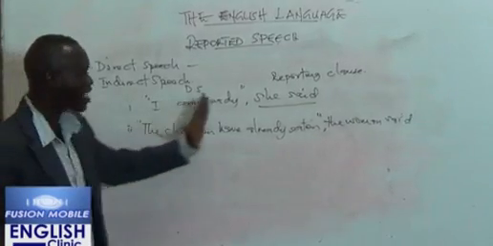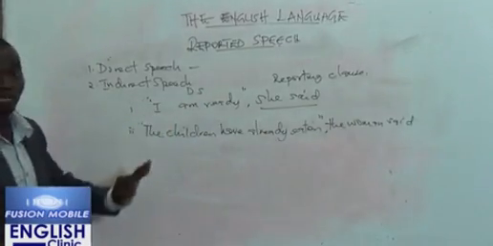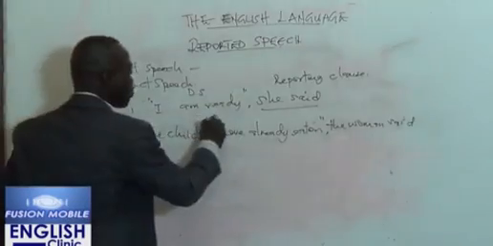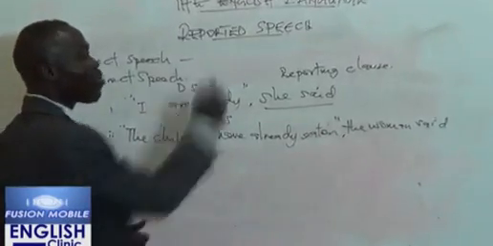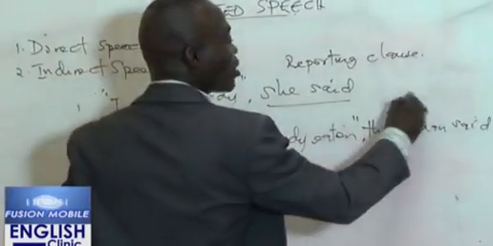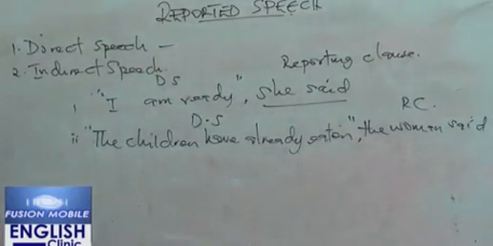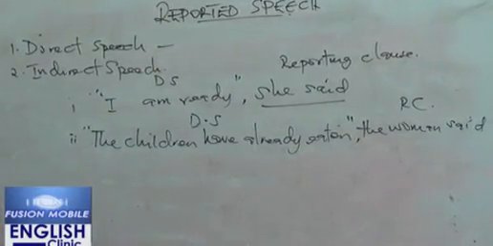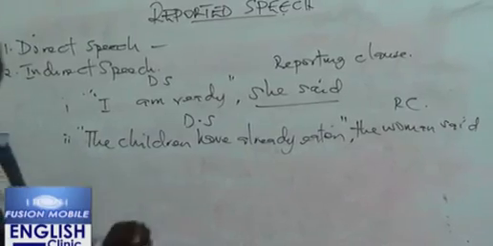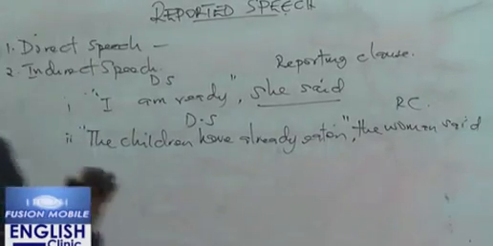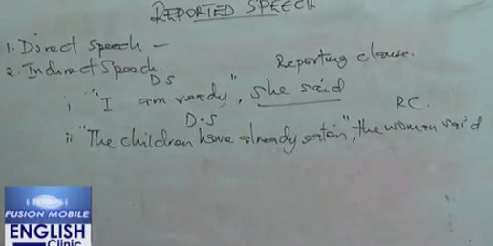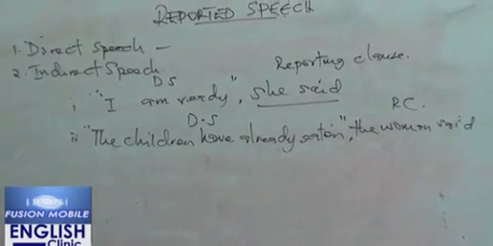Those are the exact words used by what? By the woman. And that's what we call the direct speech. While the reporting clause in this sentence is what? Is "the woman said." So once again, in direct speech, the actual words of the speaker are always enclosed in inverted commas.